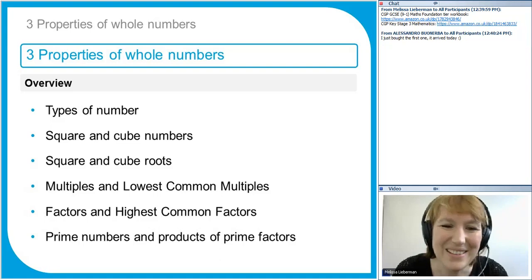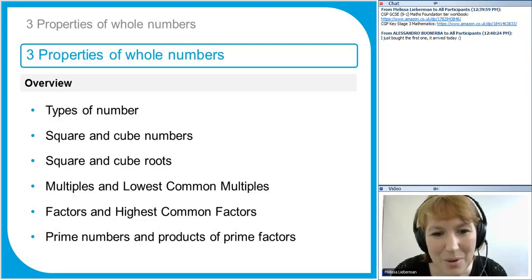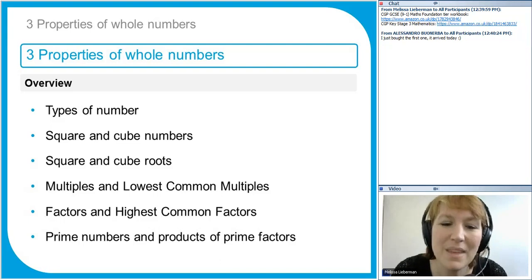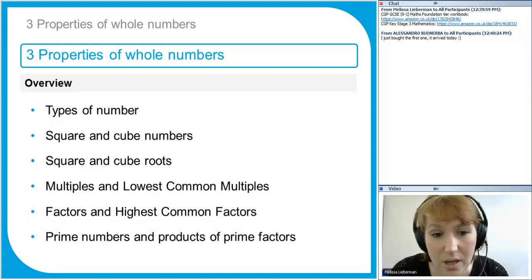I'm going to cover square and cube numbers, which hopefully you've met before. The opposite of squaring and cubing numbers, which is finding the roots. I'm going to throw in some negative numbers work in there as well, just to practice what we did last lesson. Then I'm going to also cover multiples, primes and factors. This is a topic that I will go on again in more detail at the start of Unit 2. So it's just an introduction.